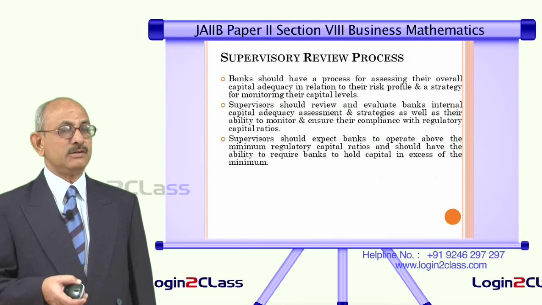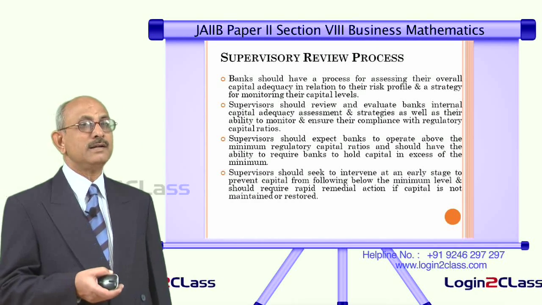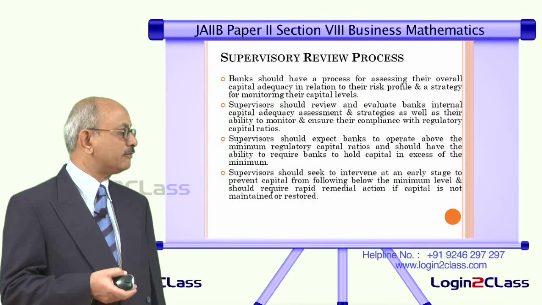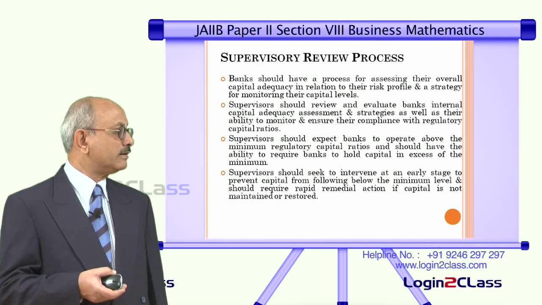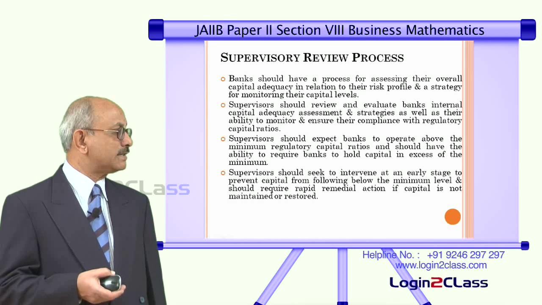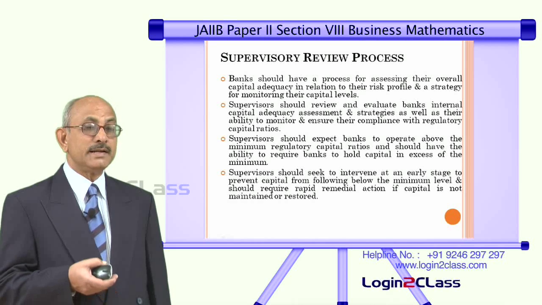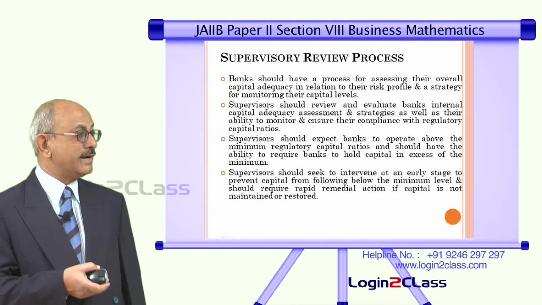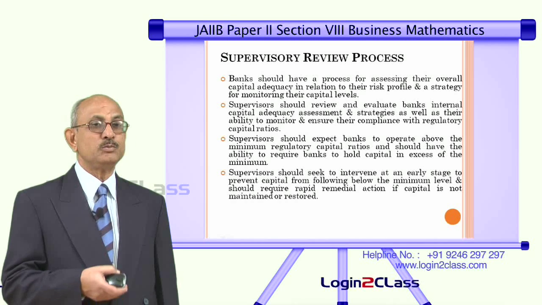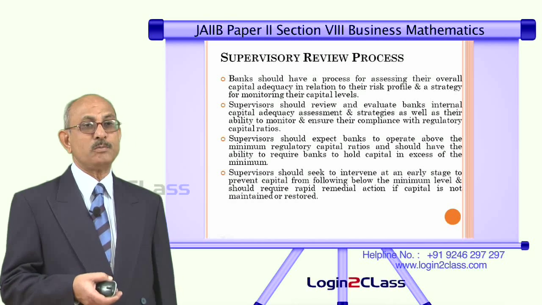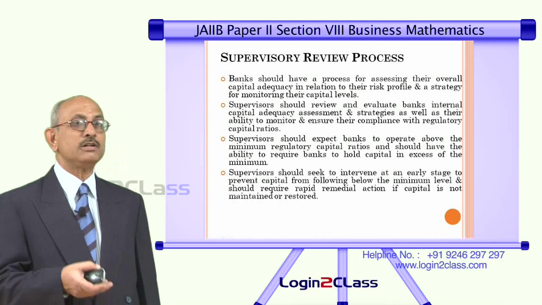And further, it also goes on to say that the supervisor should seek to intervene at an early stage to prevent capital from falling below the minimum level and should require rapid remedial action if capital is not maintained or restored. In addition to that, in the case of banks which are not able to maintain minimum capital ratios, the supervisor should have the powers to take appropriate action even before the capital falls below that level.